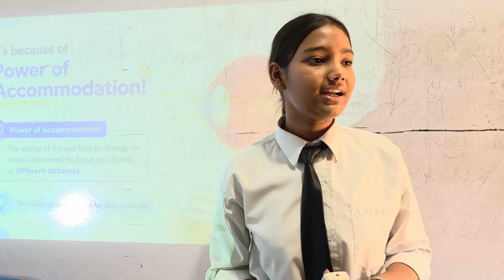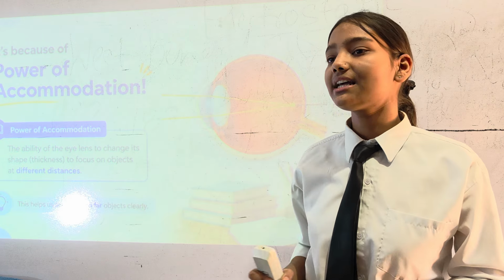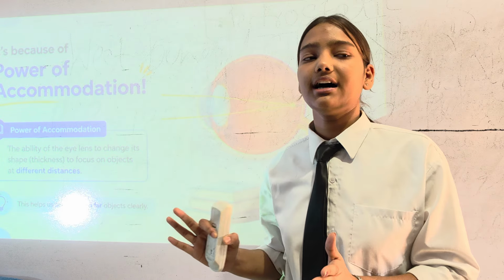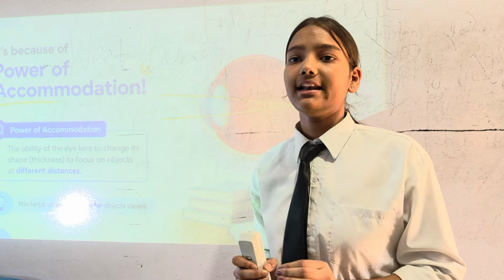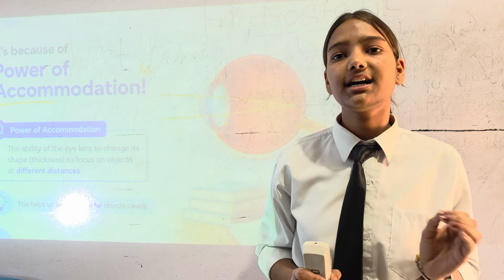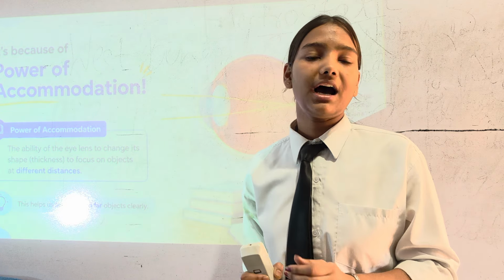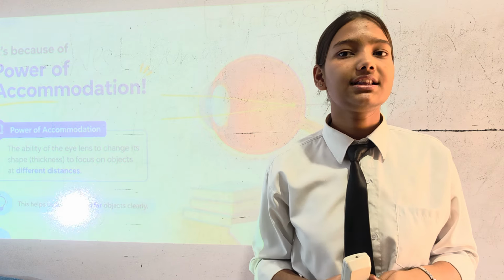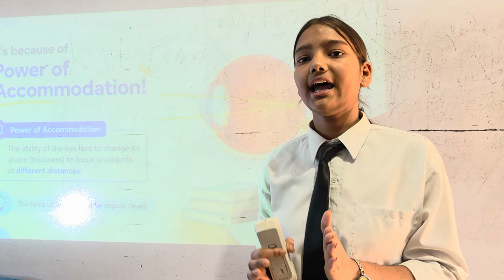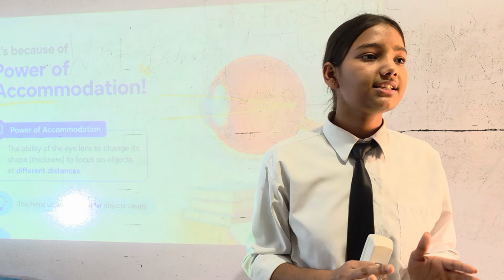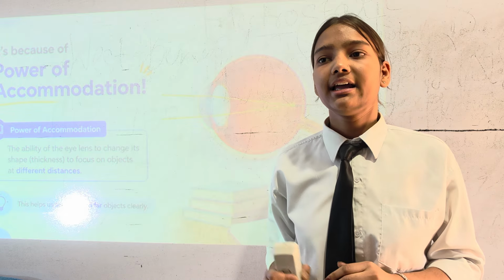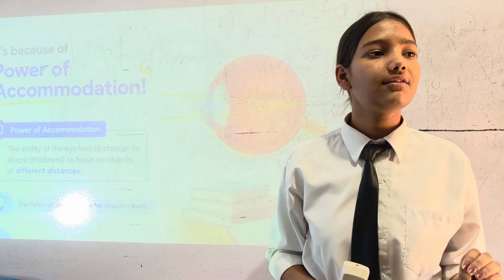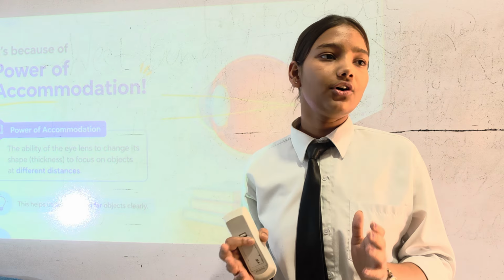So let's learn about it. What is power of accommodation? It is the capability and capacity of our eye to focus on one thing and to blur the other things. Our eye has one lens inside it, known as the biconvex lens, and our eye has the power to focus on one thing and to blur the other. Sometimes we are watching a particular thing and the rest of the things appear blurred to us, and we will not be able to focus on them. This is because of the power of accommodation, and that's the simple definition: the power and capacity of our eye to focus on one thing.